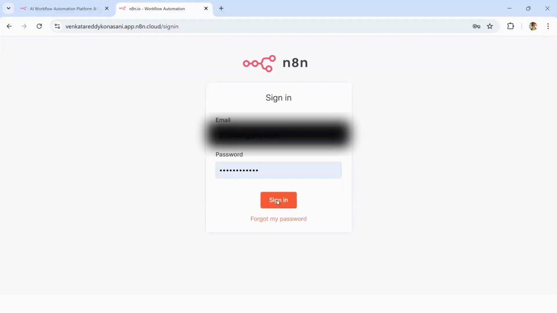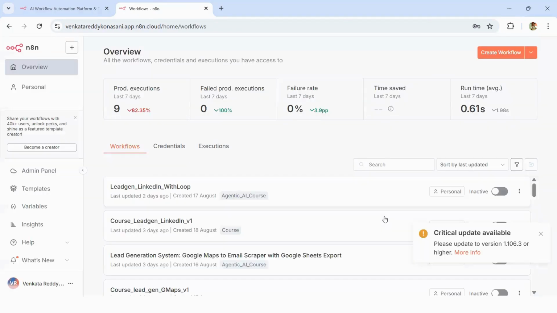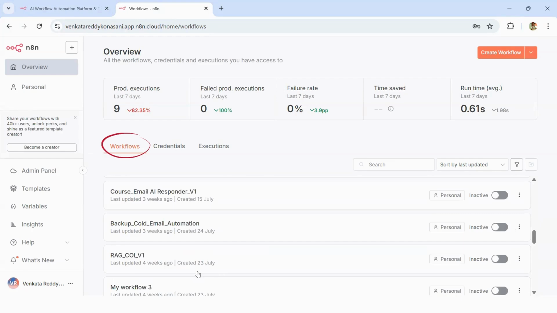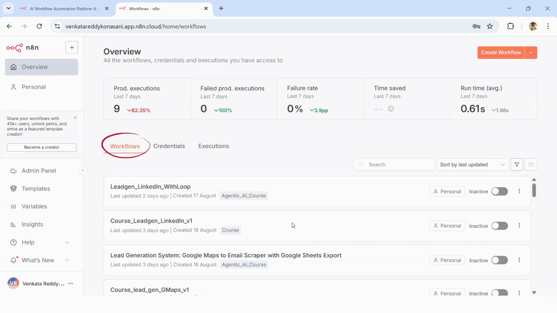You have to give your ID and password. Critical update available. That is fine, no problem. And this is the front screen. Once you log into N8N, this is the first screen that you see. You can see my workflows. Some of them are active workflows, some of them are inactive workflows.